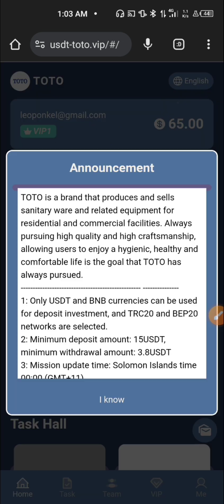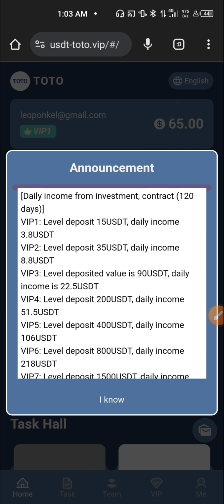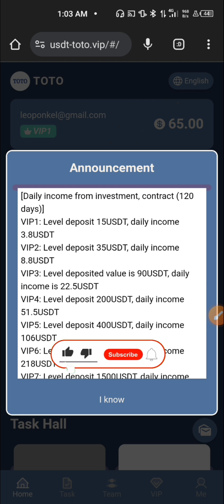So guys, once you are done with the registration and you have logged in, this is the interface you are going to see. You're going to see a pop-up message briefing you about the platform, and when you scroll down, you're going to see some different packages that the platform has. These are the packages you can activate in order to earn at least 3.8 USDT every single 24 hours.